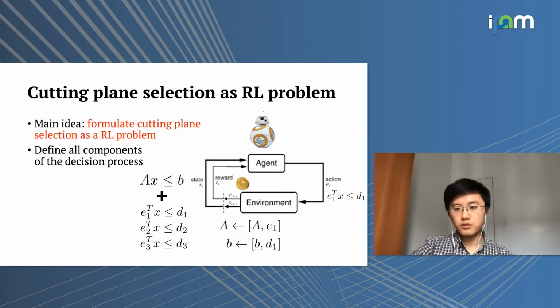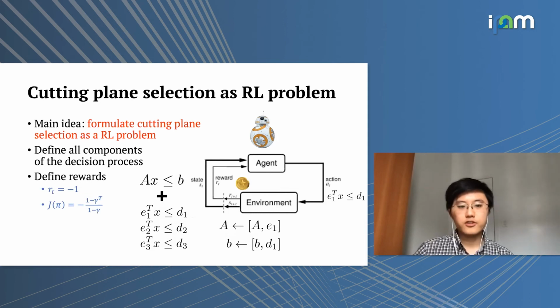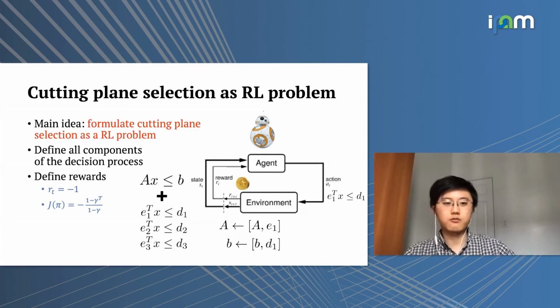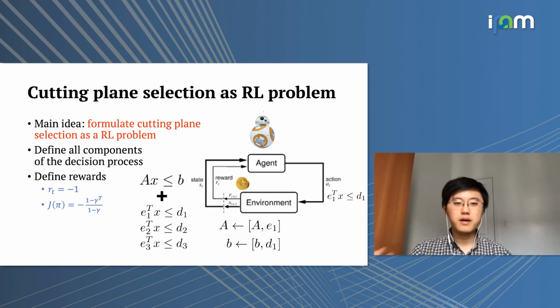But there's one missing component, which is the reward function. So we can, for example, define the reward to be -1 at each iteration. So that means before the algorithm terminates, we always receive a reward of -1. And because, as you can see here, the expected value of the objective will be taking this form, where capital T here will be the number of iterations it takes to terminate the algorithm. So by setting a reward function like this, because the agent keeps collecting a negative reward of -1 at each time step, it will try to minimize the horizon, will try to get to the optimal solution as quickly as possible with as few cutting planes as possible.